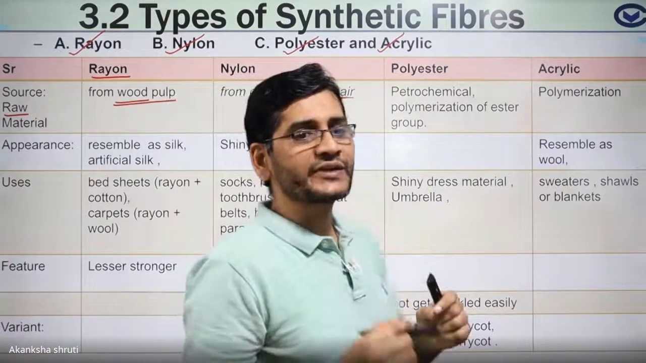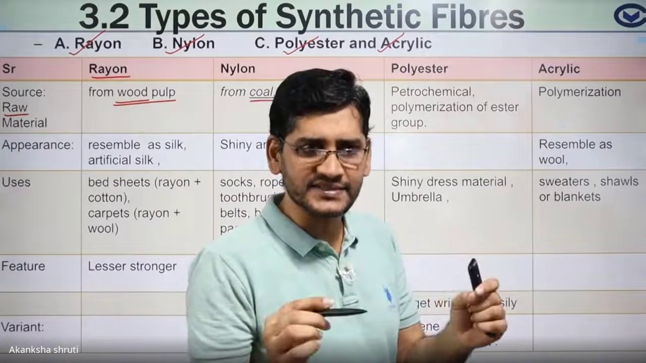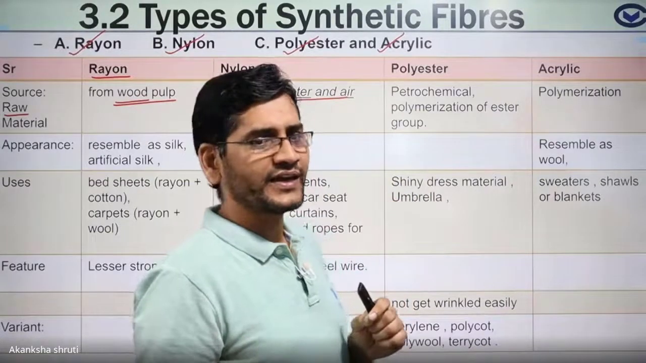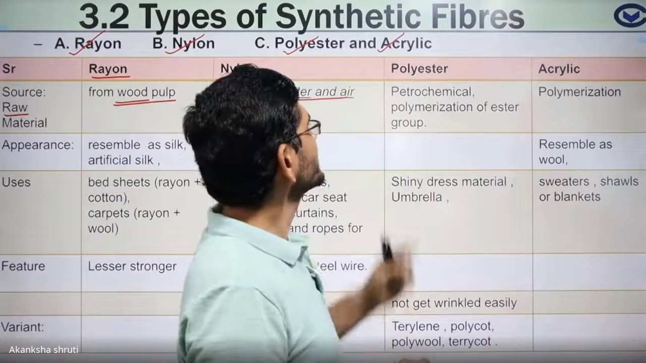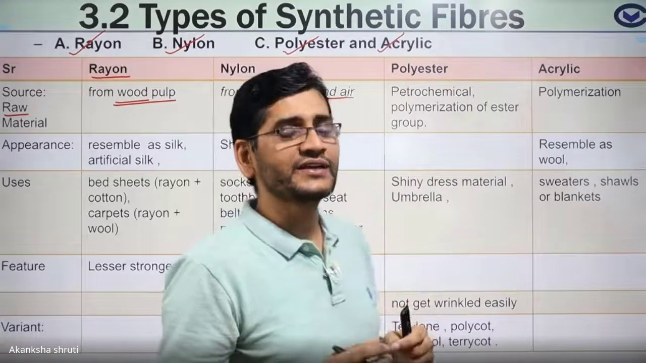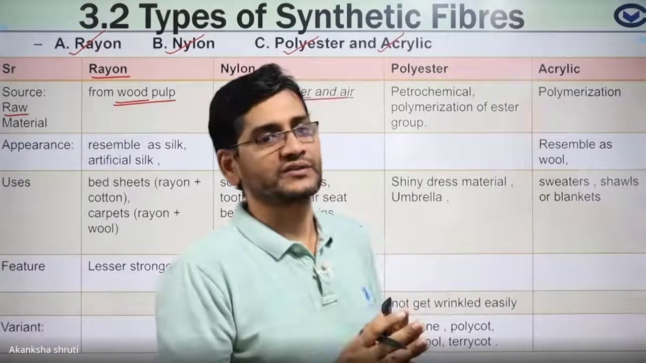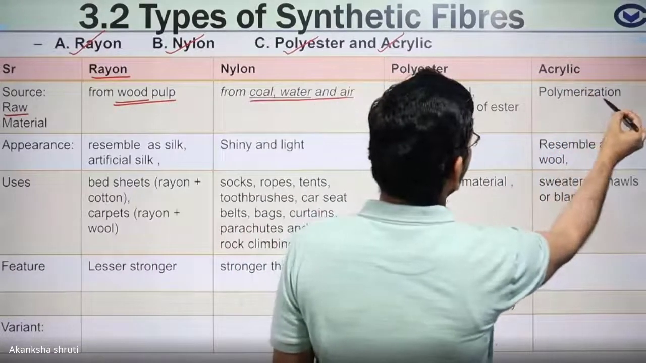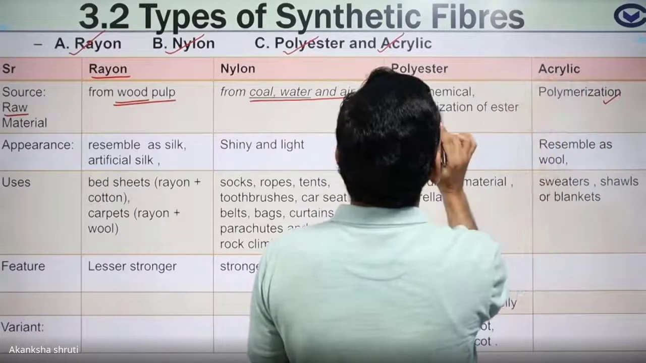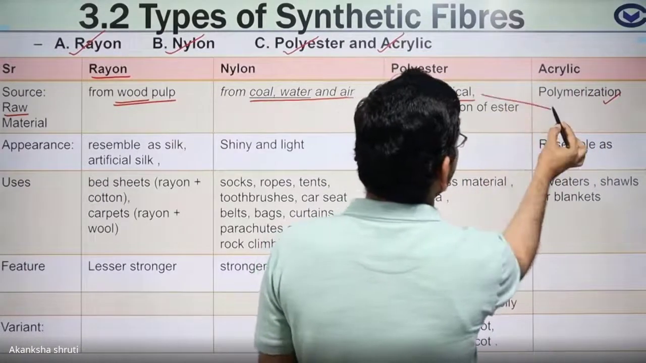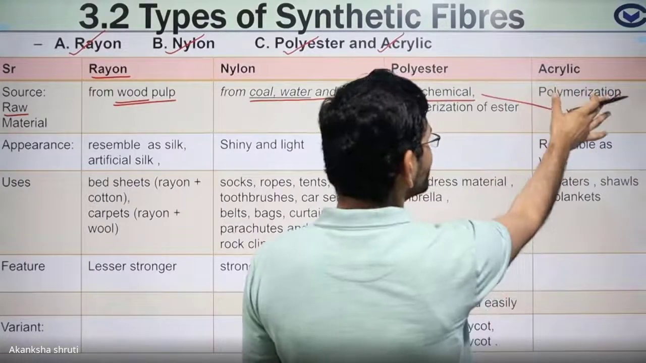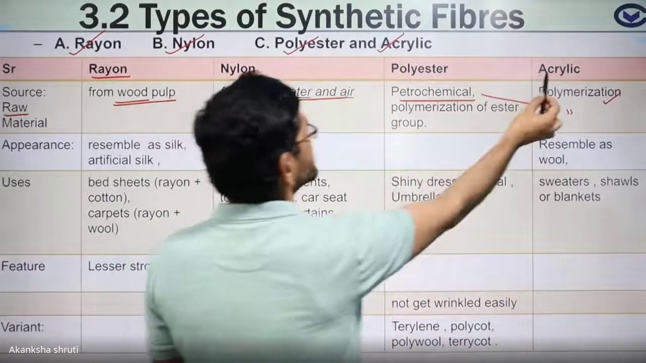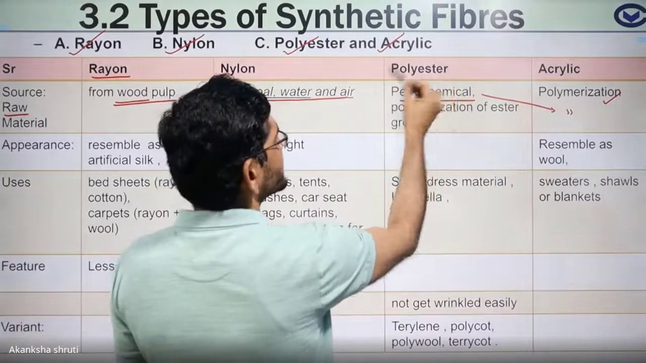Polyester is obtained by polymerization of ester group. Ester is what? A sweet smelling chemical. They are polymerized to get this ester, and that chemical is obtained from the petrochemicals, the petroleum product. The same is the acrylic, also by the polymerization of the petrochemical. The source is the same, but their treatment and actions are different. That's why they are given differently, but it is almost kept in this polyester group.